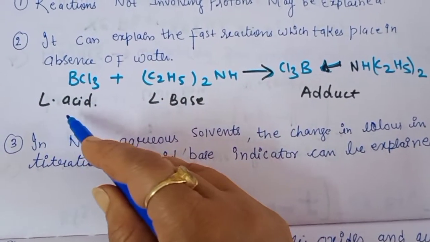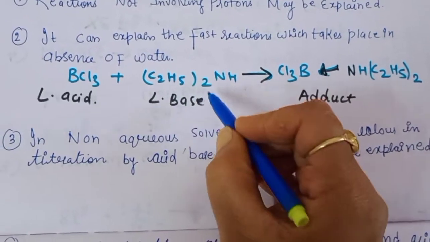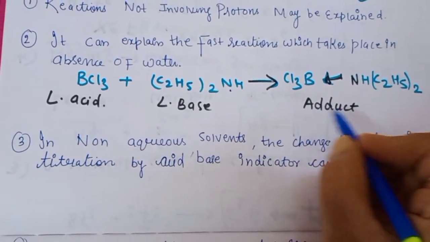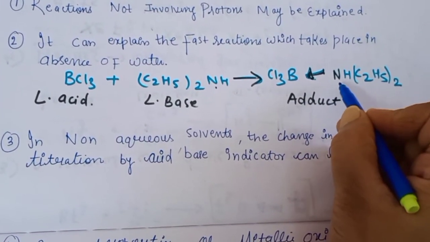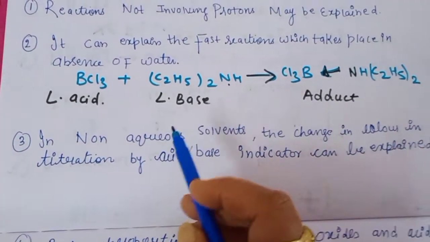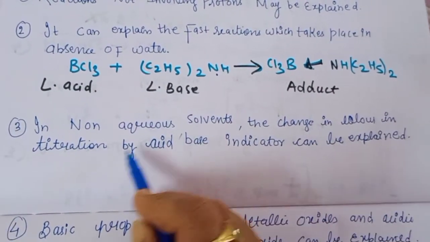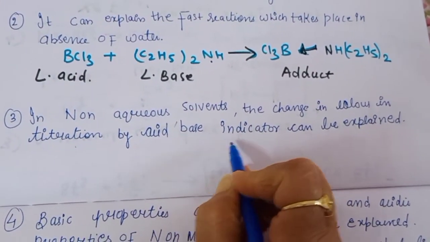Just we can see this example of BCl3. It acts as our Lewis acid, and this is our base. So it is diethylamine, and it will form an adduct. Means this amine will donate one of its lone pairs of electrons to this BCl3 and it can form the adduct. Third point, in non-aqueous solvents, the change in color in the titration by acid-base indicator can be explained.